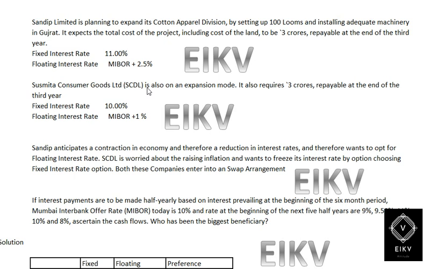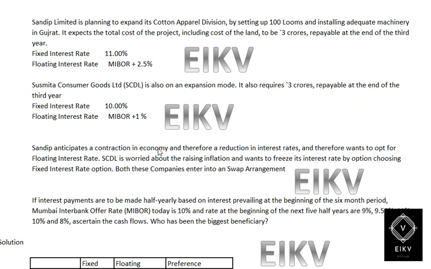Susmita Consumer Goods Limited (SCGL) is also in expansion mode. It also acquires 3 crore repayable at the end of the third year. Fixed interest rate 10%, floating interest rate MIBOR plus 1%.